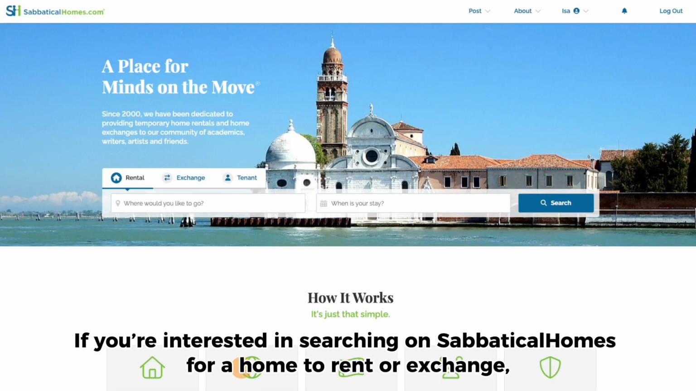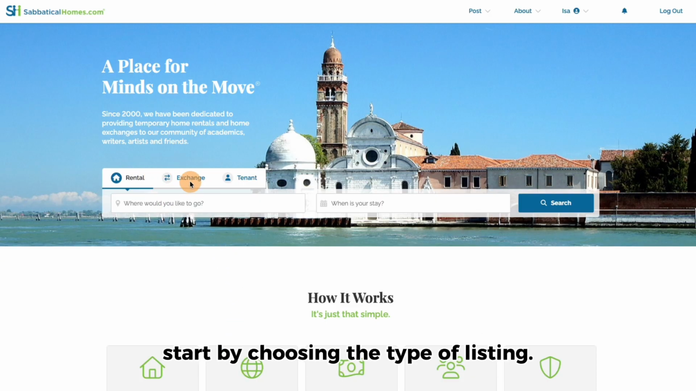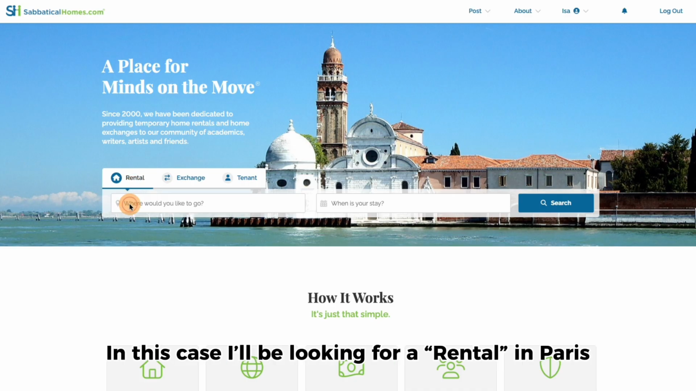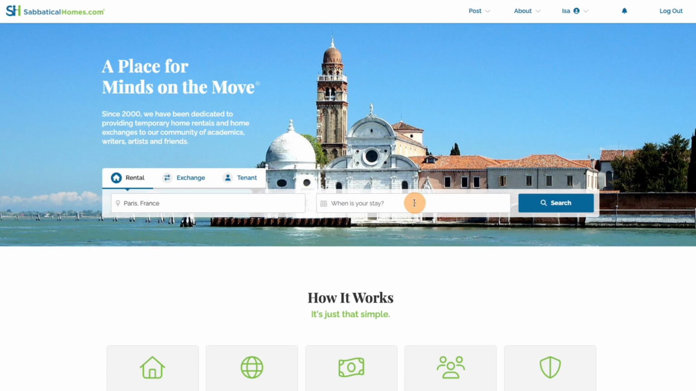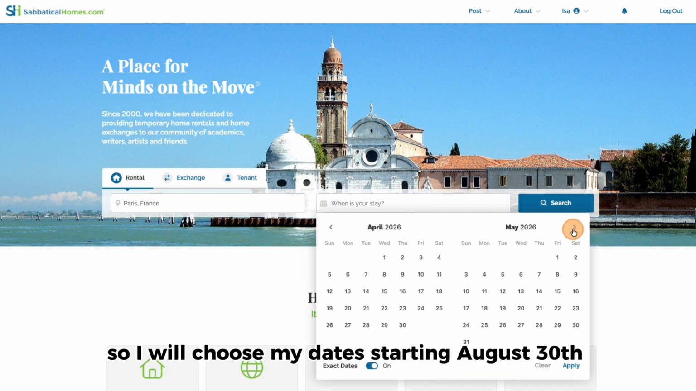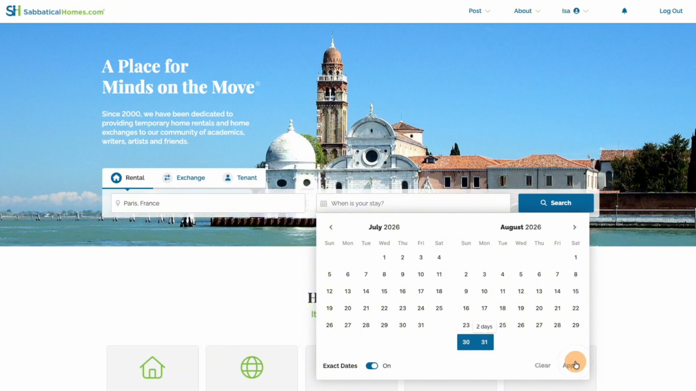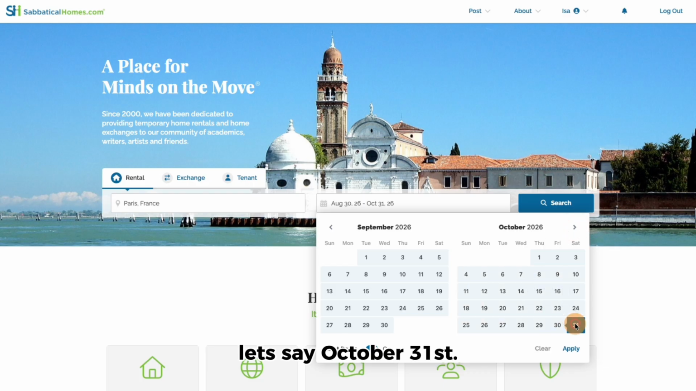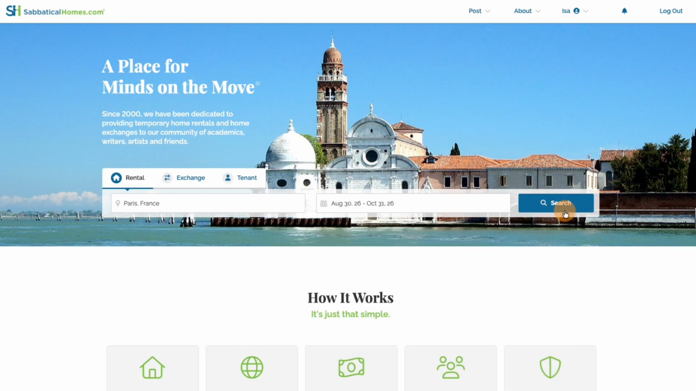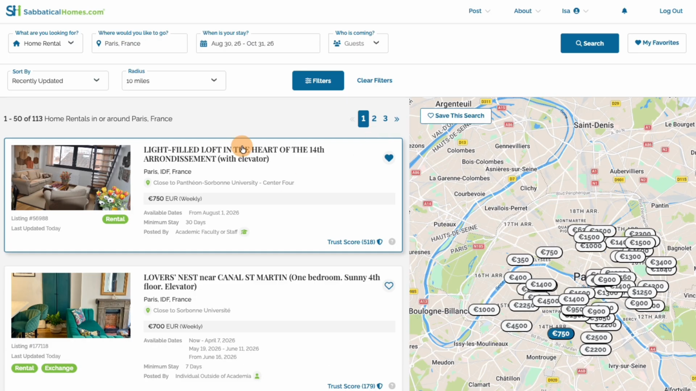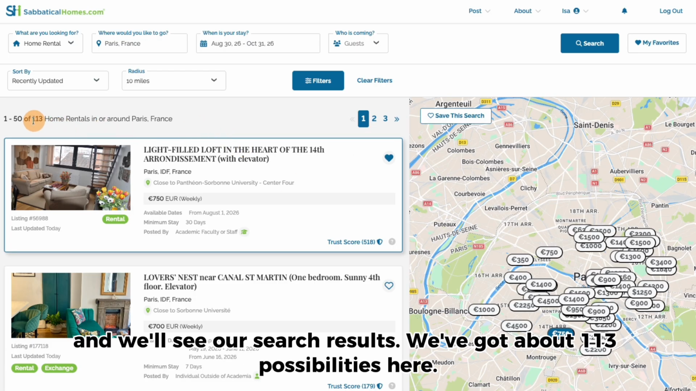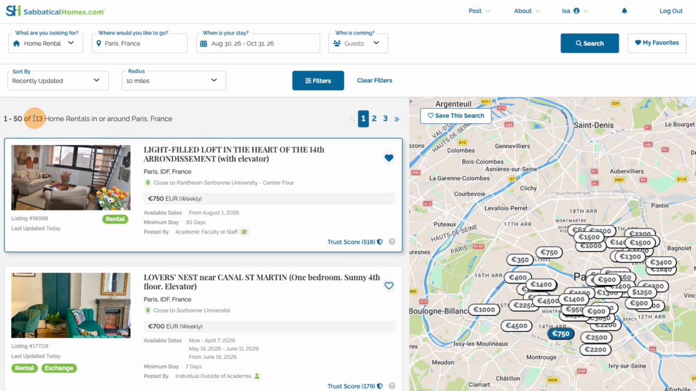If you're interested in searching on Sabbatical Homes for a home to rent or exchange, start by choosing the type of listing. In this case, I will be looking for a rental in Paris for this fall. So I'll choose my dates, starting August 30th and ending, let's say, October 31st. Click search, and we'll see our search results. We've got about 113 possibilities here.